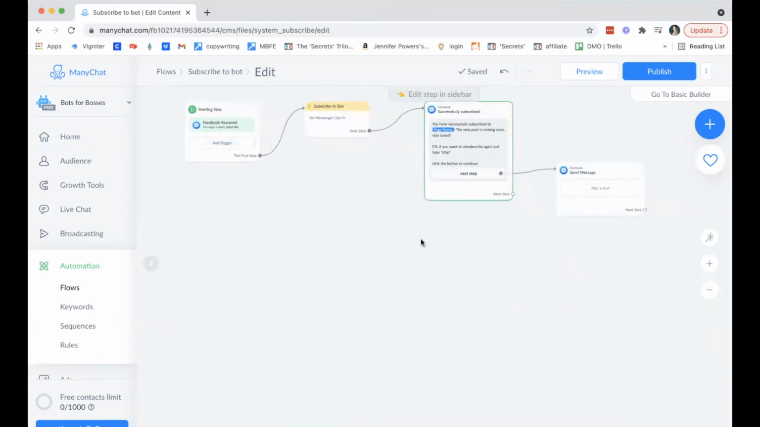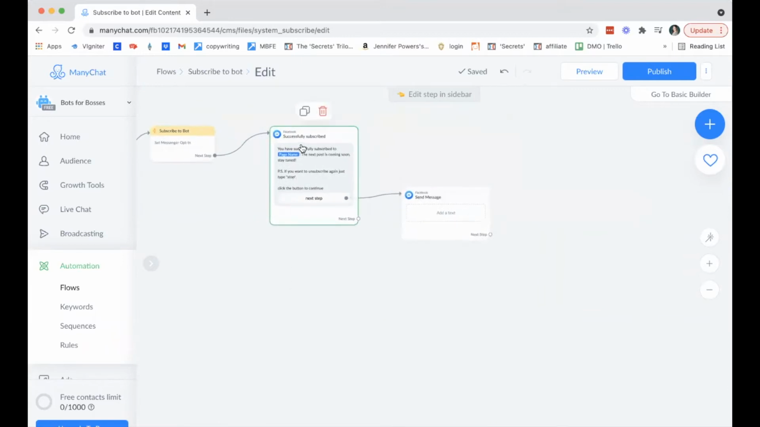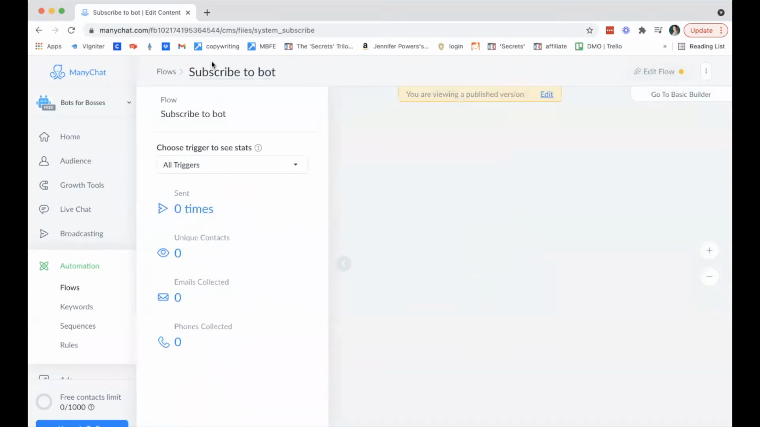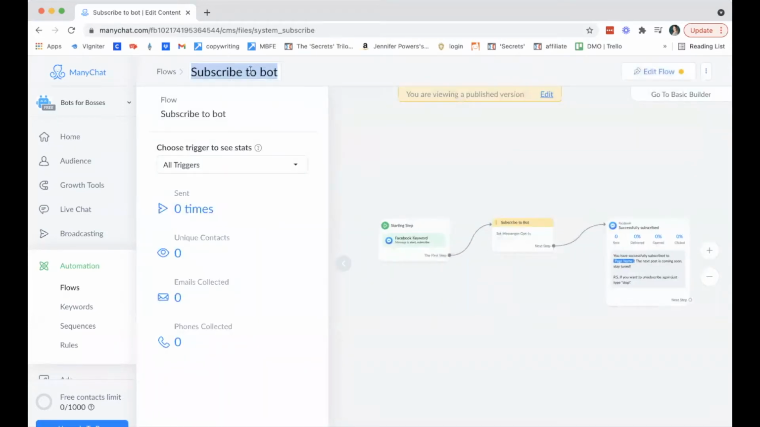All right. And then you'll see that if we scooch this on out of the way, you can see that you have the starting step. They've subscribed to your bot. You have one message, you have another message, and this can continue for as many messages as you'd like. This is one example of a flow. If I wanted to change the title of the flow, simply right up here, I can do so. Flow 1. Okay, so that's a quick look at what a flow is.